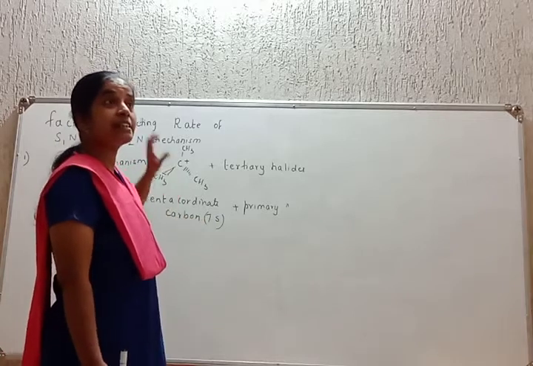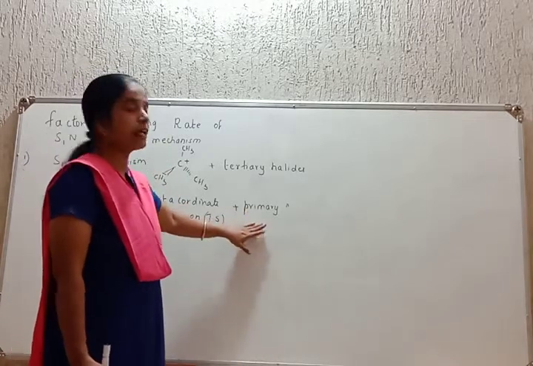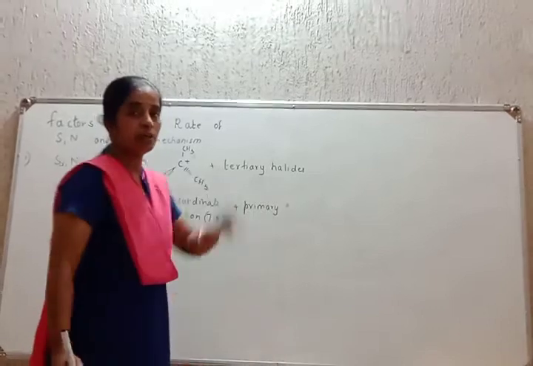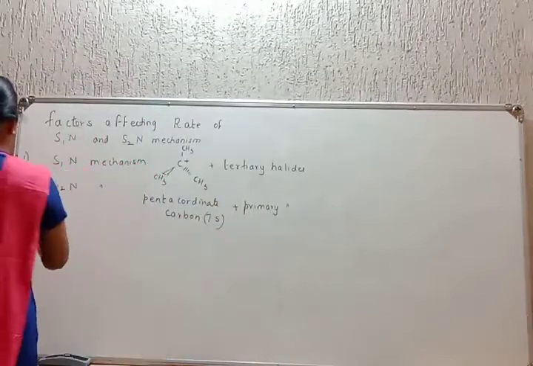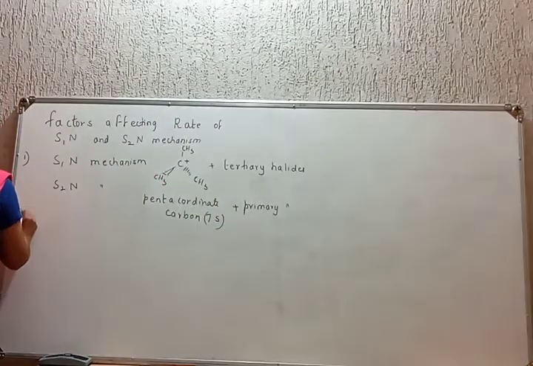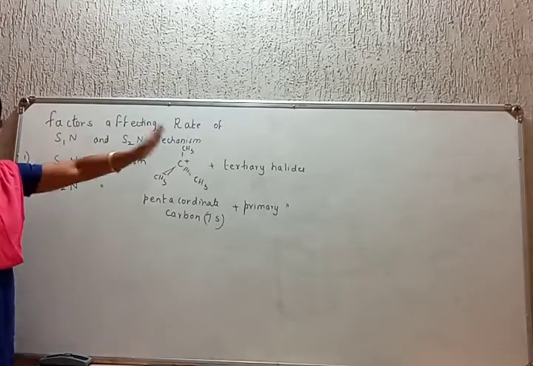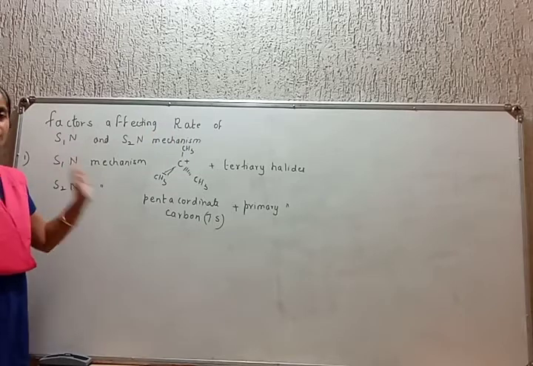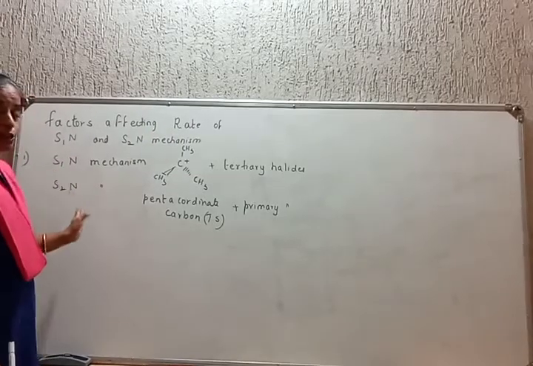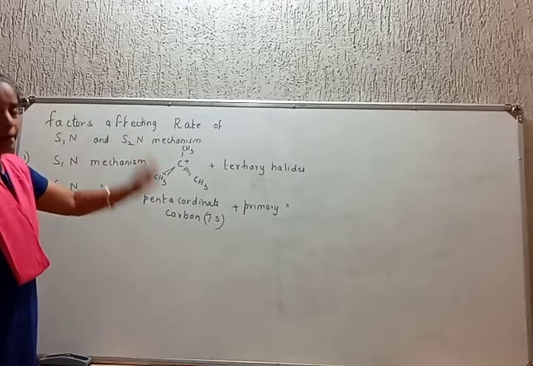Since it has steric crowding, it will react only with primary halides. So SN1 mechanism is observed in tertiary halides, and SN2 mechanism is observed in primary halides.